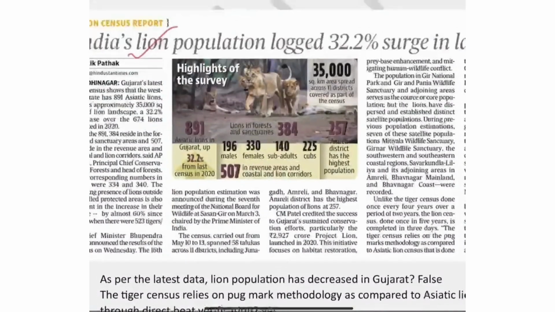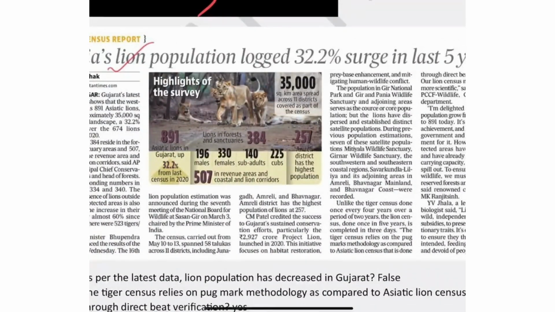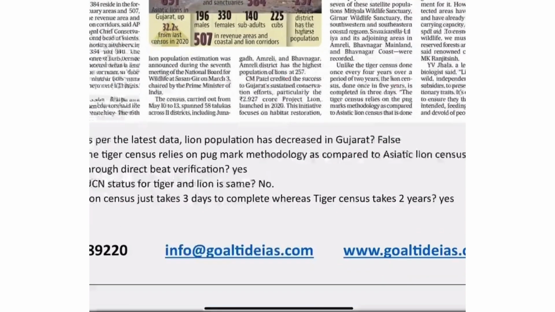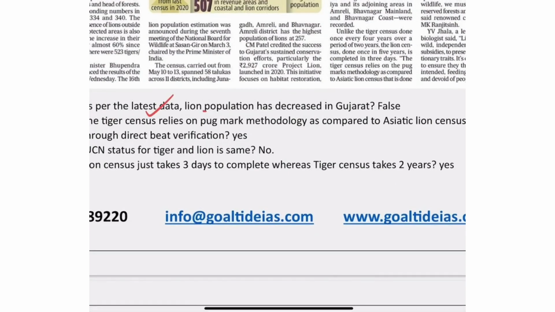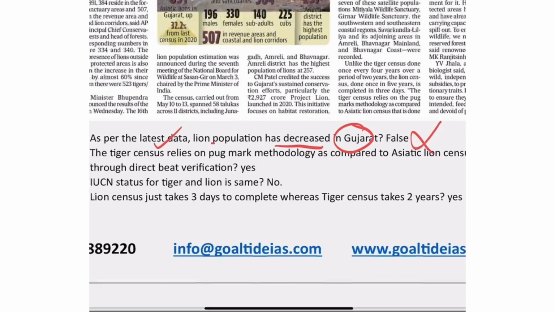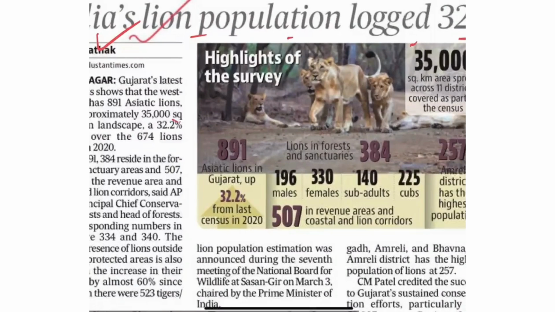Now, if you see here, the third, and this is a very important article. India's lion population logged a 32.2% surge in the last 5 years. Now you can't imagine the important and new type of questions you will find here. Most of you will think, okay, lions are in Gir forest, it's fine, over. It's not like that; the question is whether it increased or decreased. You see here, as per the latest data, lion population decreased in Gujarat. It's false because it says the 32.2% increase, right?